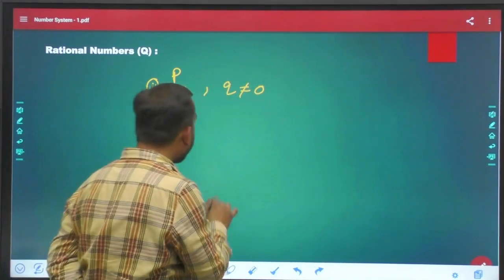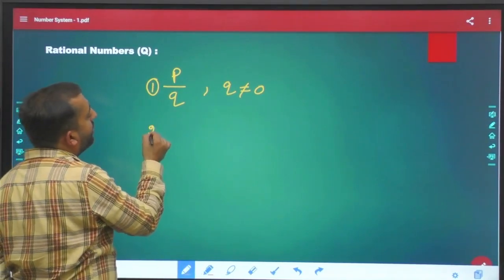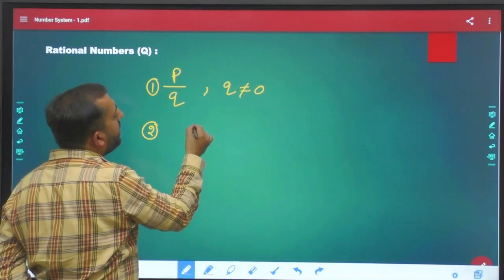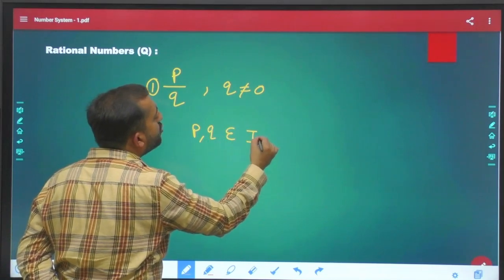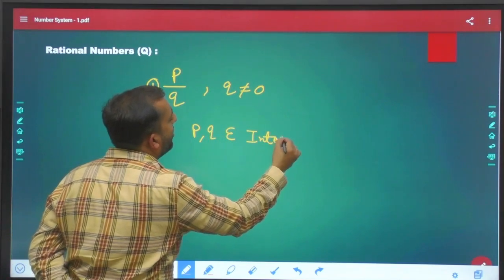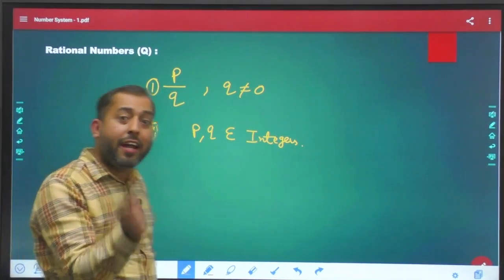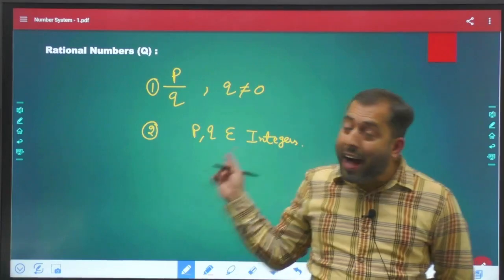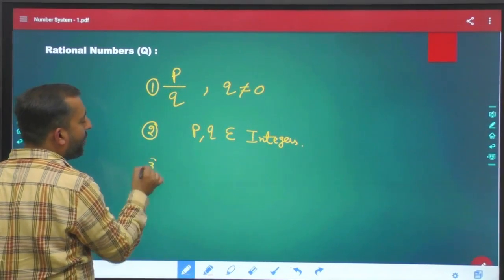See, P by Q, Q is not equal to 0. Second part. Over here, your P and Q both must belong to integers. Both must belong to integers. First of all, write it down, then I'll explain to you. Why so? I'll explain to you, don't worry. Now next part, third part.